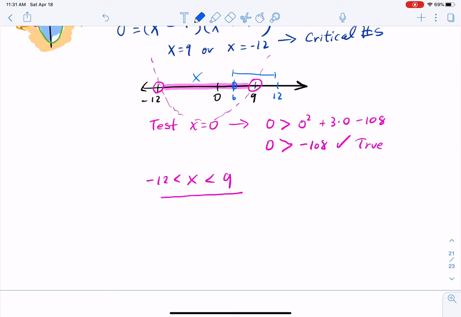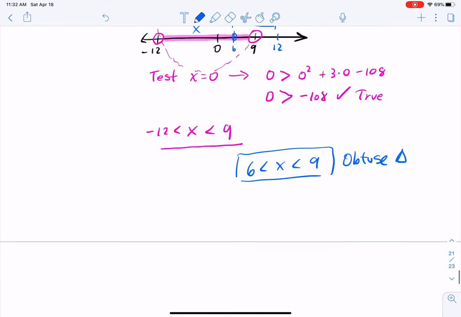And what we can see here from the overlap is from 6 to 9, those are all of our obtuse triangles. So from 6 is less than x, which is less than 9. Any value in here makes this thing an obtuse triangle. So let me just illustrate that. Let me show you that that's absolutely true. Let's pick a number between 6 and 9. It can't be 6. It can't be 9. So how about 7?